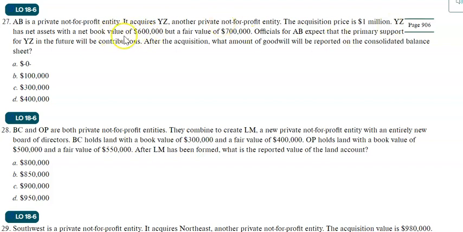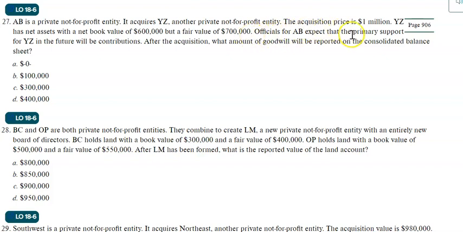The problem says YZ's net book value is 600,000 and fair value is 700,000. So we will consider the fair values, and the difference between the acquisition price and the fair value is 300,000. Now the question is, what are we going to do with this 300,000?